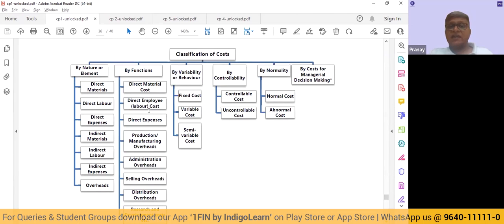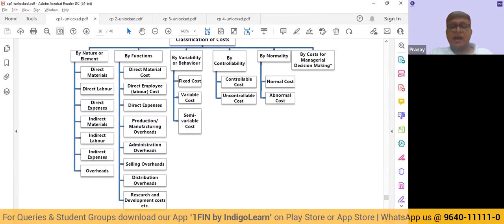Then we also classify it by function. So material cost, labor cost, expense cost, prime cost, factory overhead, admin overhead, selling overhead. So for the purpose for which it is incurred, we are going to classify maybe R&D cost, distribution cost. So that is by the function.